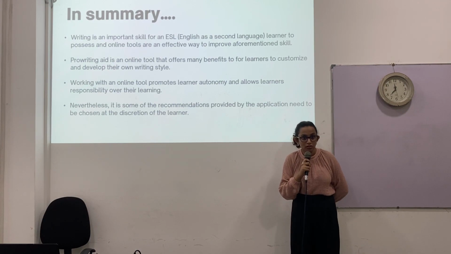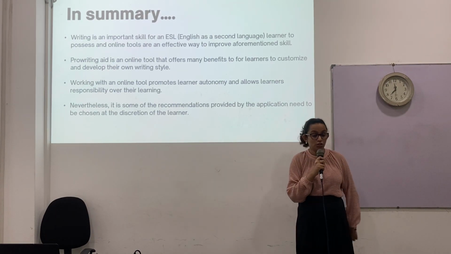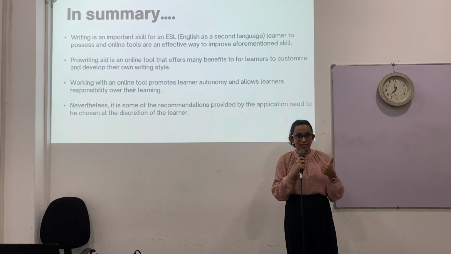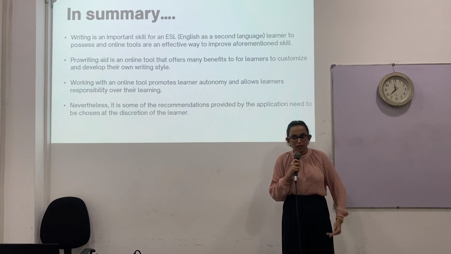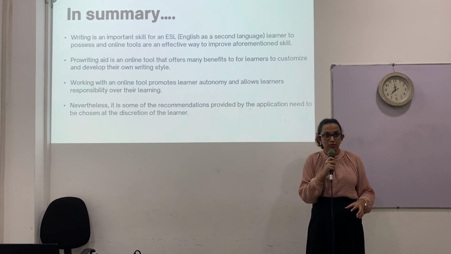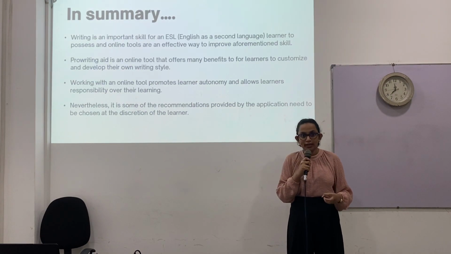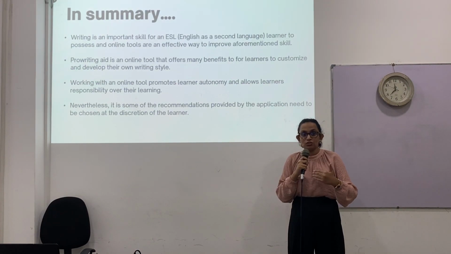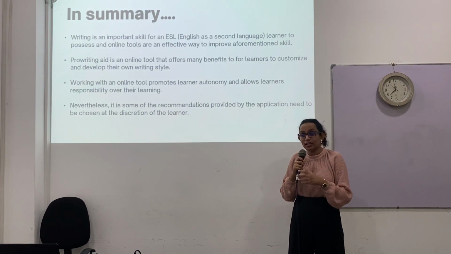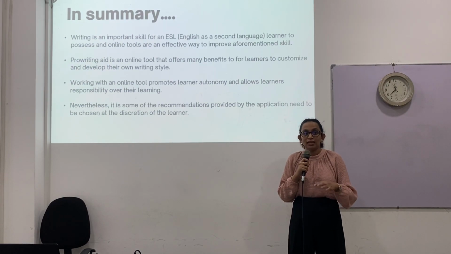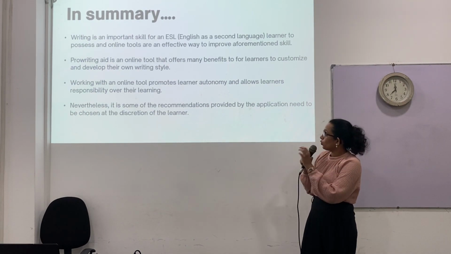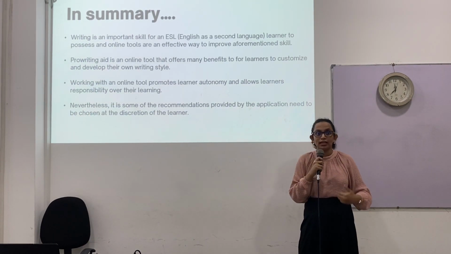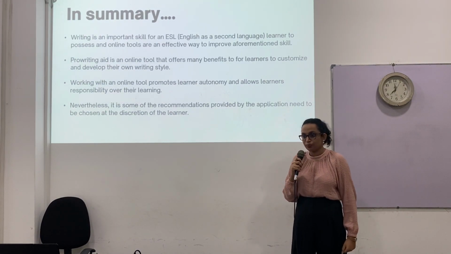First, we looked at several key features of this application, such as customization of styles, selecting appropriate vocabulary, and the error correction facility. All of these features and the others combined would help a learner to practice and improve their writing skills, which is important because writing is not a skill that is easily acquired and hence will need a lot of practice in a space that can also provide constant support. We believe ProWriting 8 is one of those tools that can provide this support for learners.